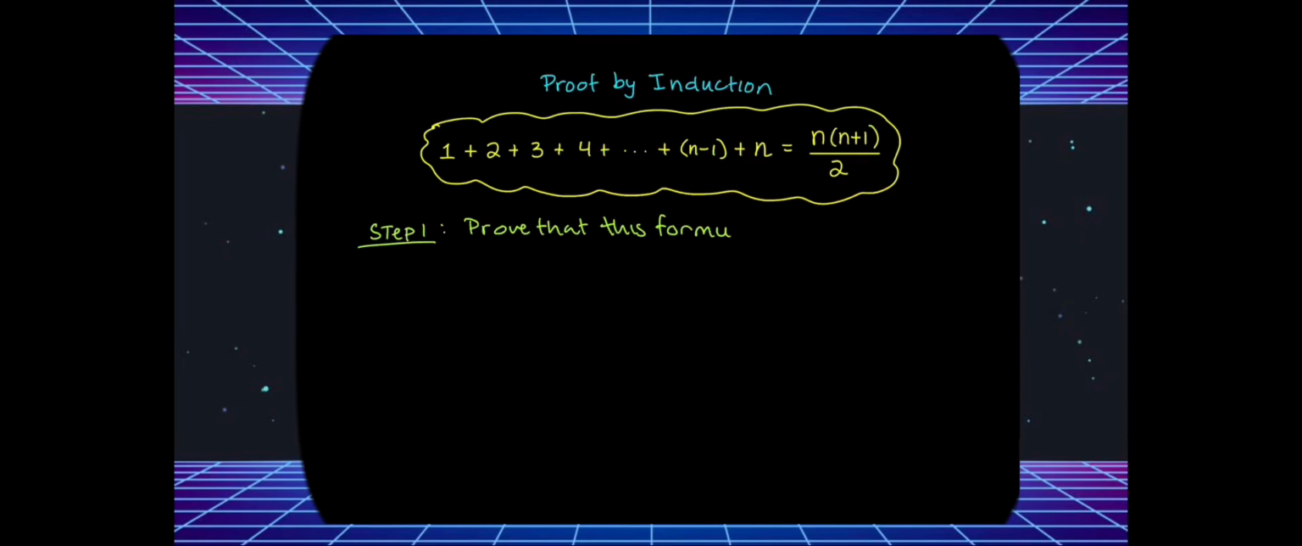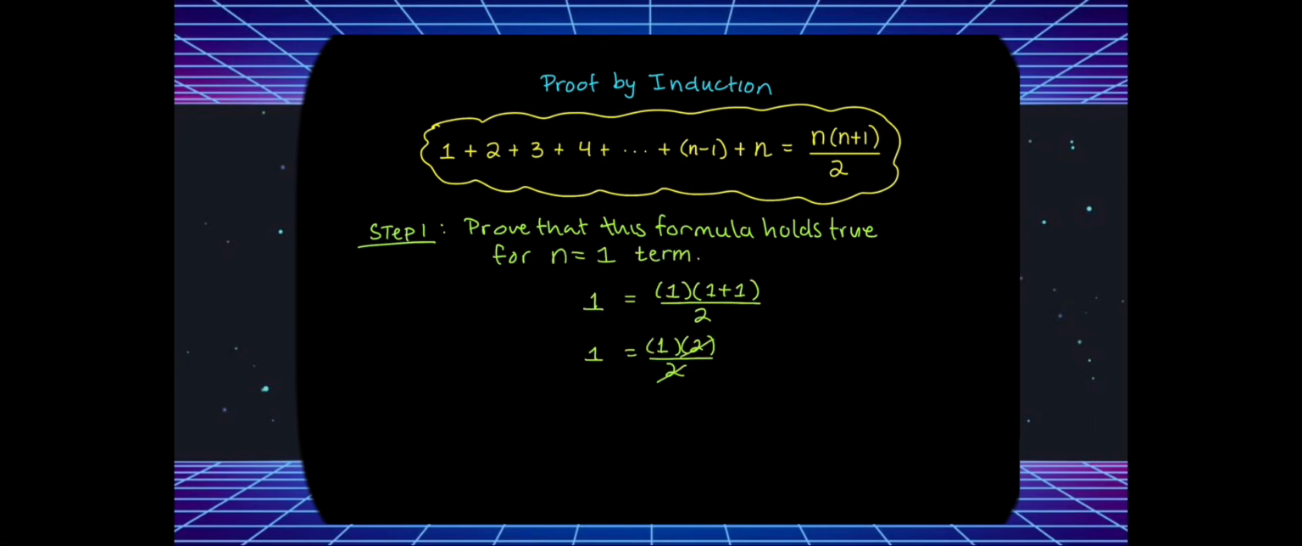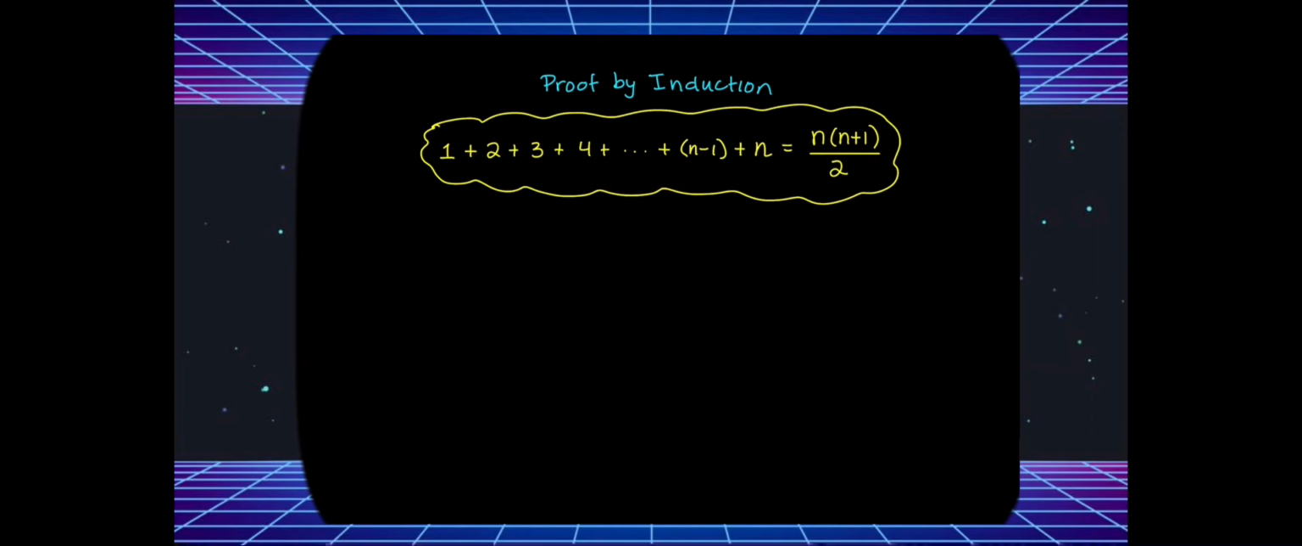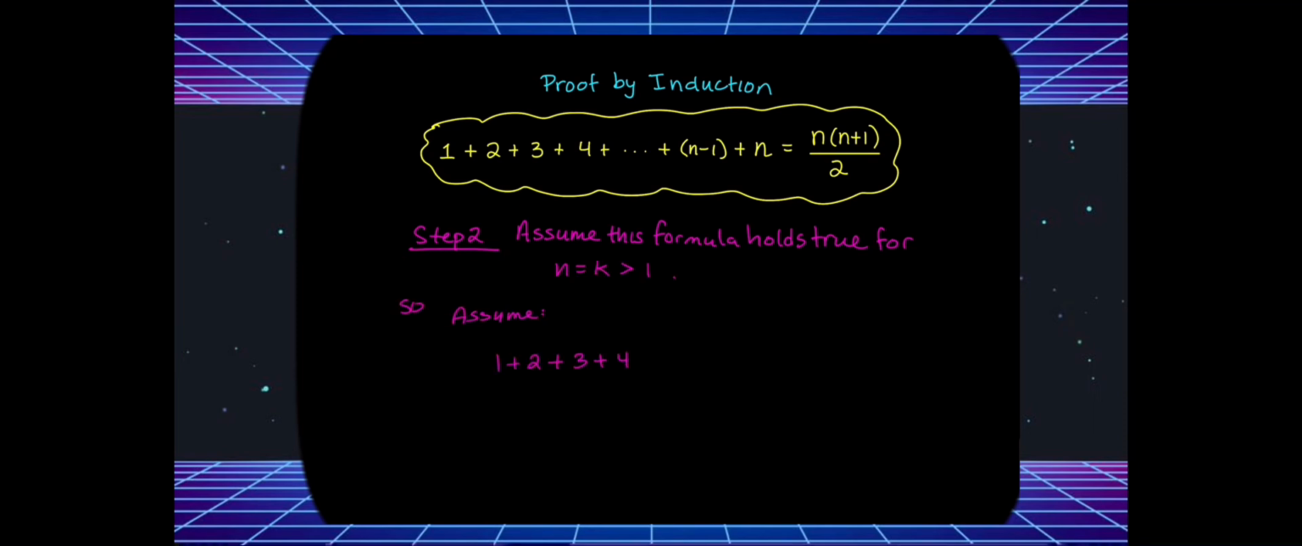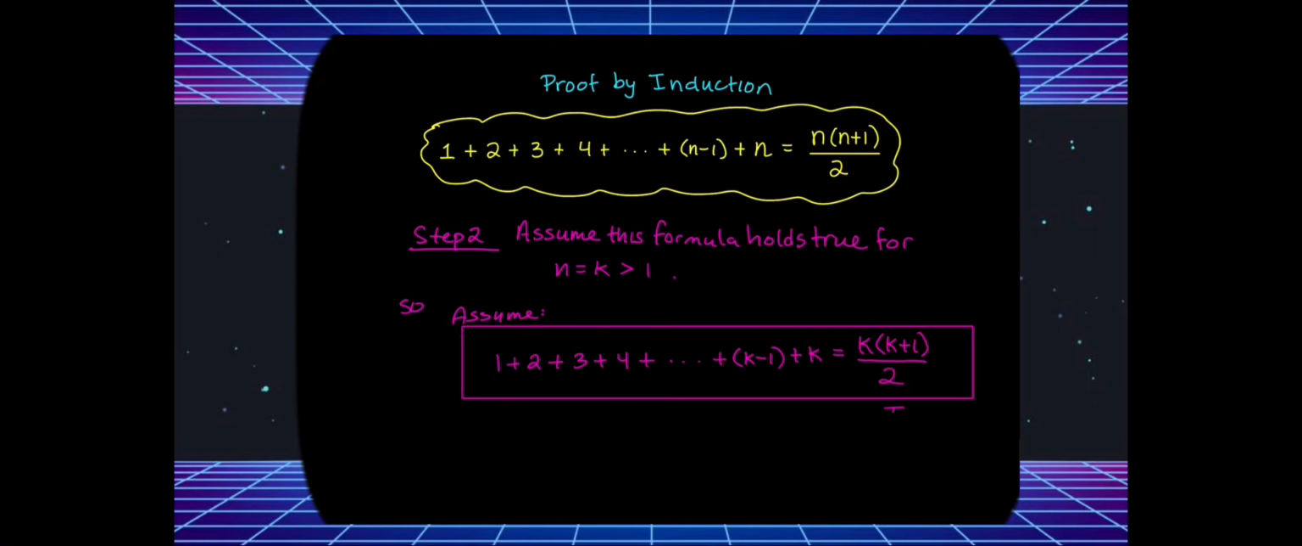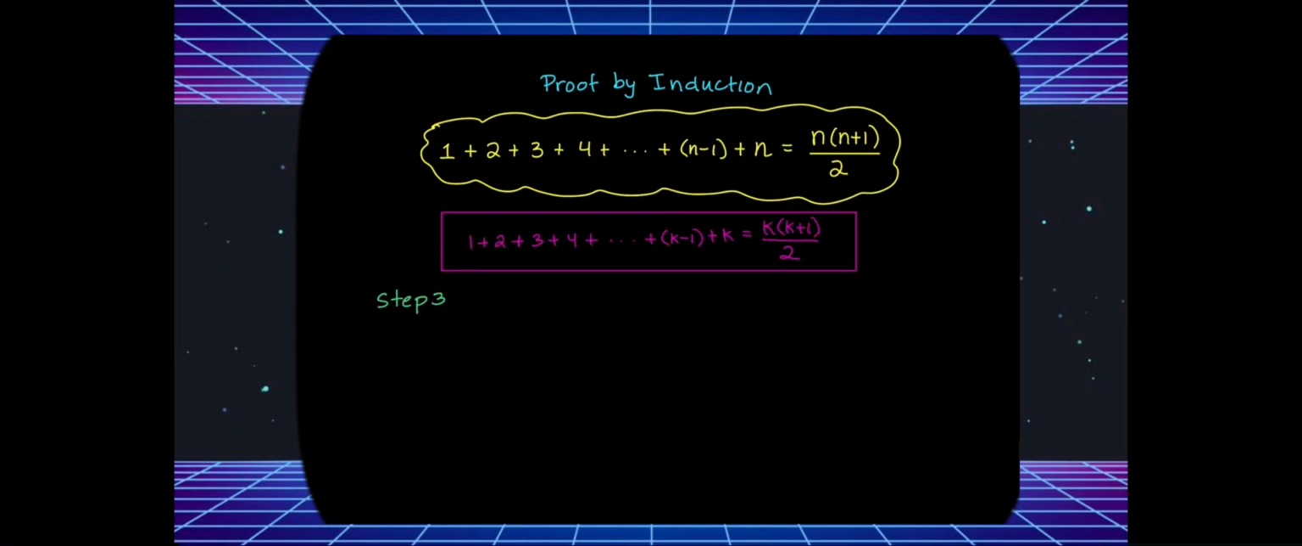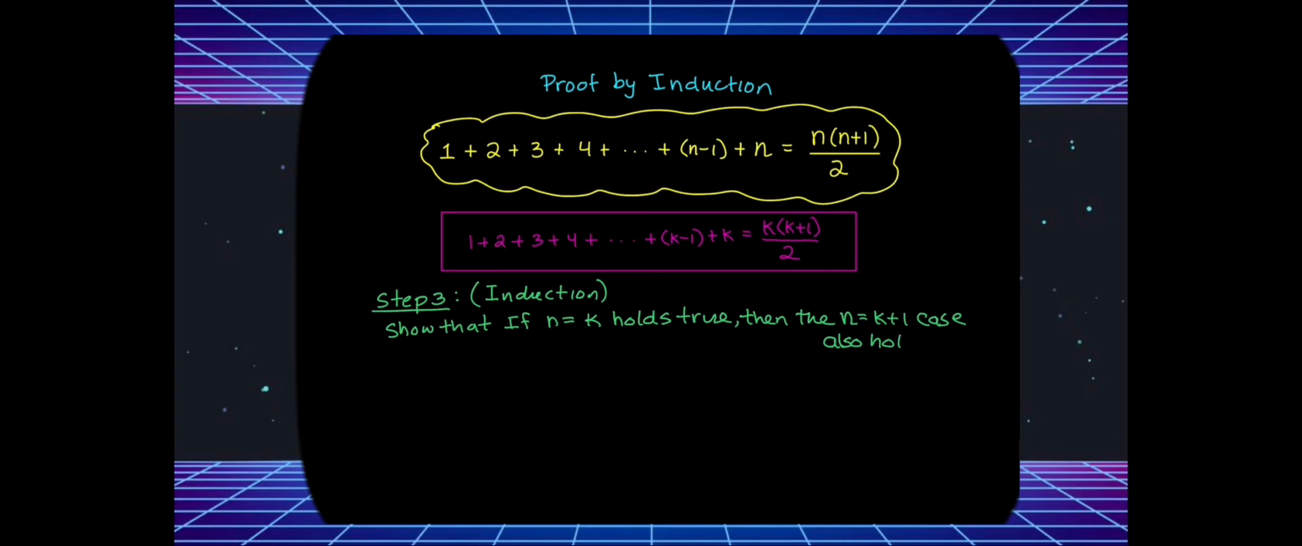Step 1 is to show that the first case holds true, that if n equals 1, the formula holds true. Plugging in n equals 1 shows that if we just have one term on the left, it equals 1 on the right. Step 2 is to assume that this formula holds true for an arbitrary value k that's bigger than 1. So we write out the formula expanded for k and assume that that is true. The third step, which is called the induction step, is to show that if it holds for n equals k, it also will hold for the next possible case, k plus 1.